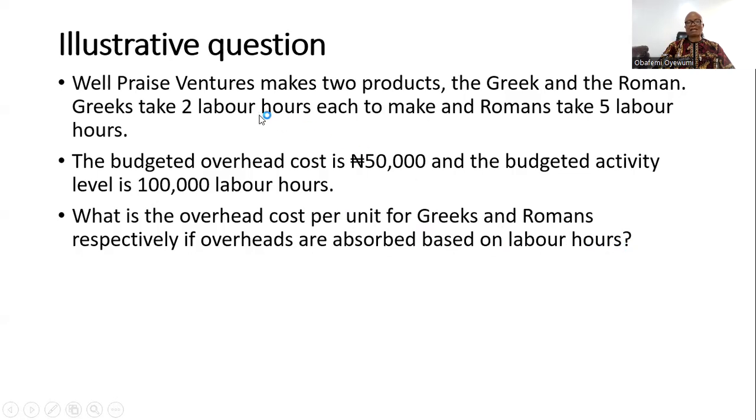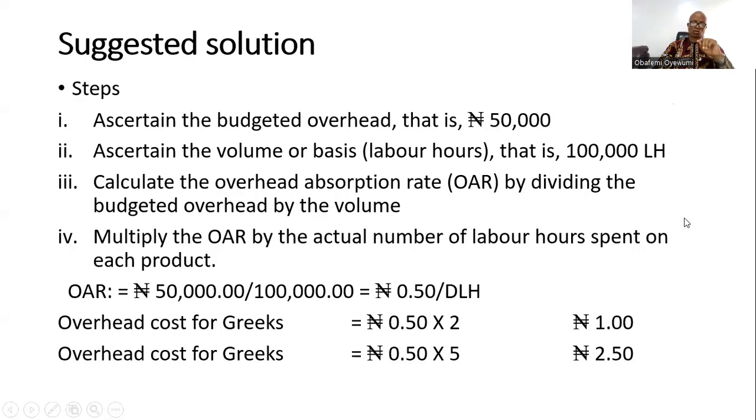Now, in this particular question, we have the budgeted overhead, which is 50,000 naira, and we also have the budgeted activity level, which is 100,000 labor hours. So we have our budgeted figures, overhead cost and budgeted activity. Now we're being asked what will be the overhead cost per unit for Greeks and for Romans, if these overheads are absorbed based on labor hours. Let's look at the suggested solutions here.